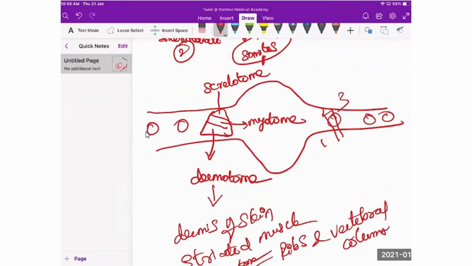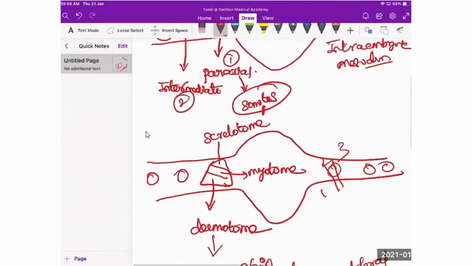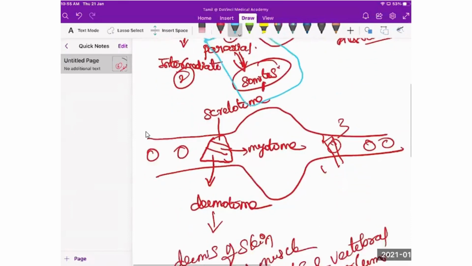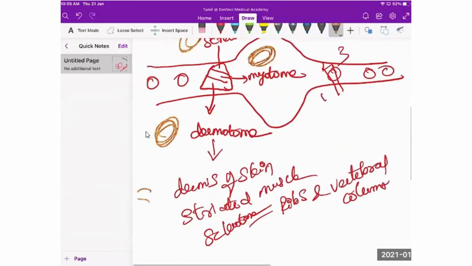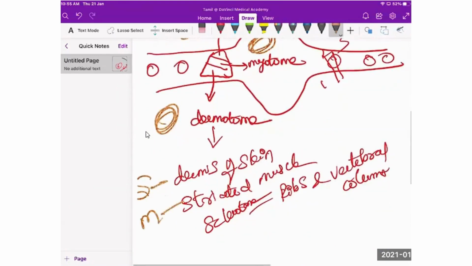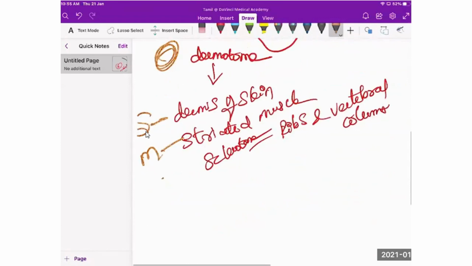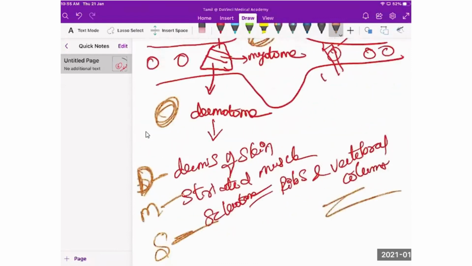paraxial mesoderm. Paraxial mesoderm is nothing but what? Somite. Paraxial mesoderm is somite. Somite is divided into how many parts? Sclerotome, myotome, dermatome. Dermatome gives rise to dermis. Myotome gives rise to striated muscles. Sclerotome gives rise to ribs and vertebral column. You are clear with this, am I right? So we are done with the development of ribs and vertebral column.